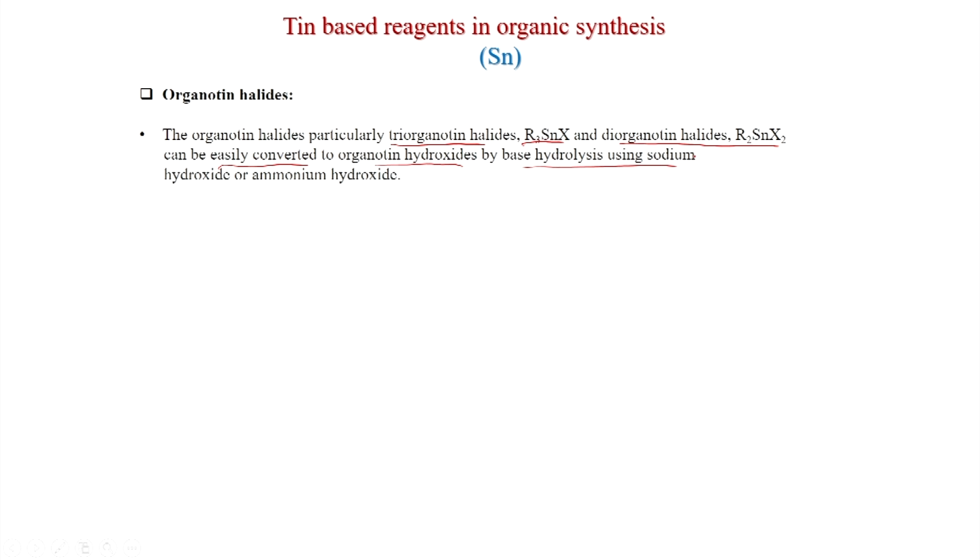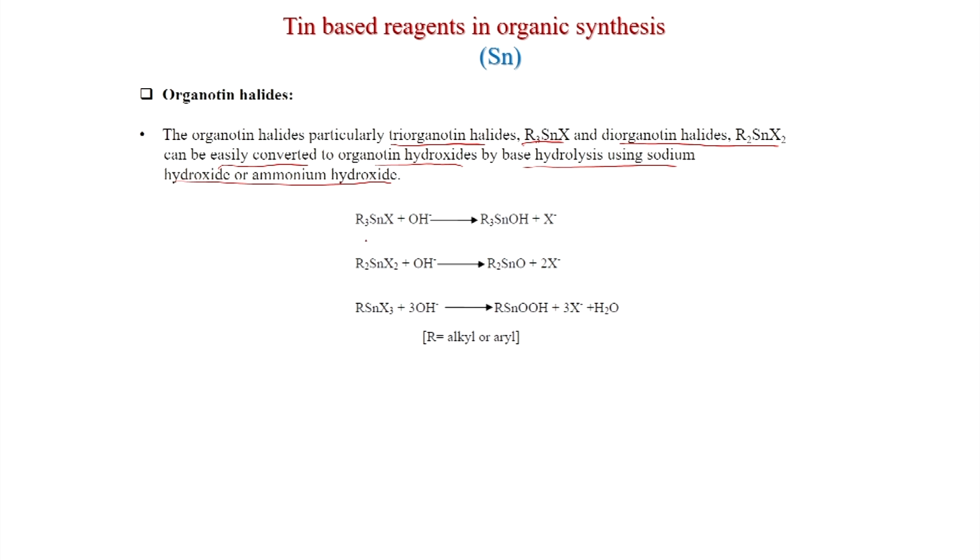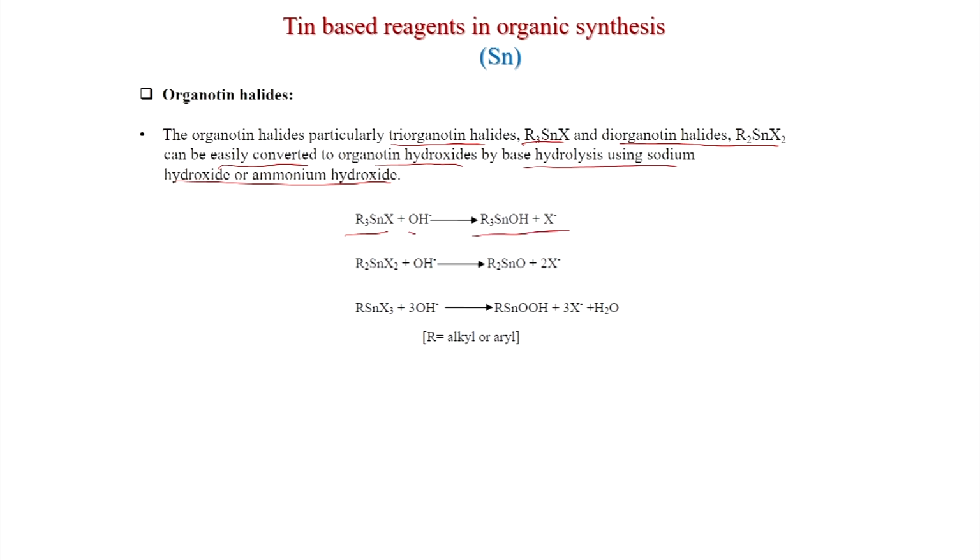organotin hydroxide by base hydrolysis using sodium hydroxide or ammonium hydroxide. So, these are examples. You can see if we treat these halides with hydroxide, then the oxide or hydroxide is produced. With hydroxide you get this displacement reaction, X is displaced by hydroxide. Here also the oxide is formed, 2 equivalents of X minus liberated, and when RSnX3 is used, then 3 equivalents of hydroxide generate this tin hydroperoxide plus 3 X minus plus H2O. Here also R can be alkyl or aryl.